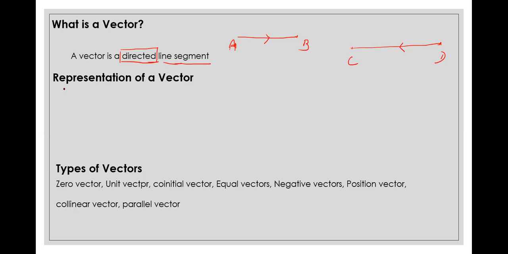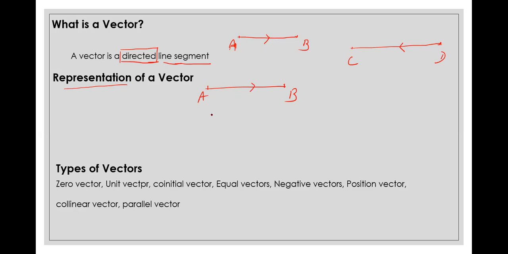Then how to represent a vector? Representation of a vector. As I said, line segment, then directed line segment. This is the starting point, this is the ending point. So whenever we have the AB vector, the directed line segment AB, the direction is towards B. This arrow signifies the direction of the vector.